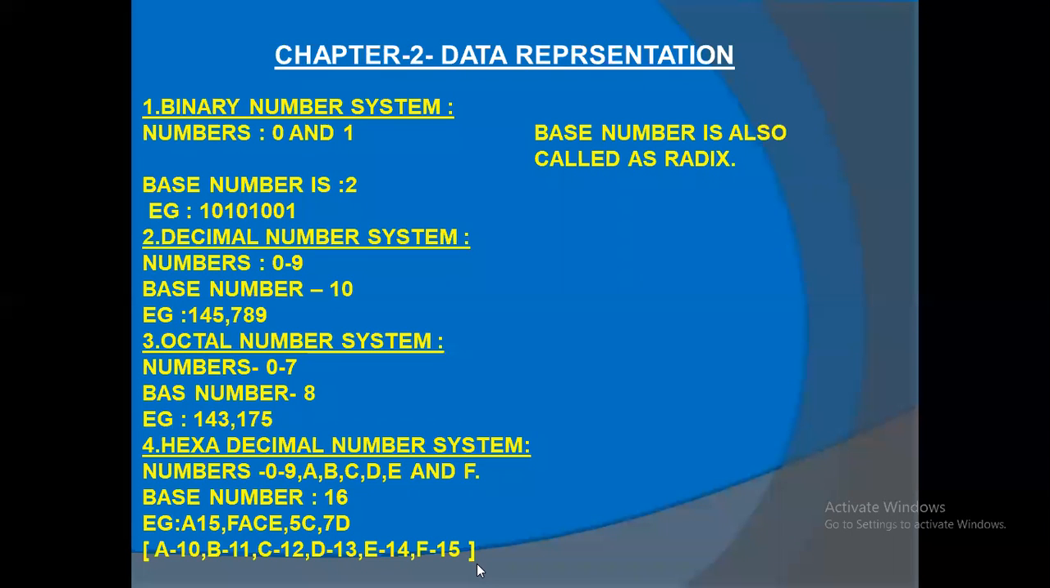In classwork, you just write the topic, chapter 2, data representation. Then put the number system. First, you have to write the number system is classified into 4 types. What are the 4 types? Binary, decimal, octal, hexadecimal. First draw the classification tree or else just write it. It's not an issue.